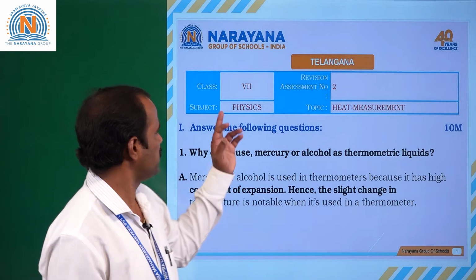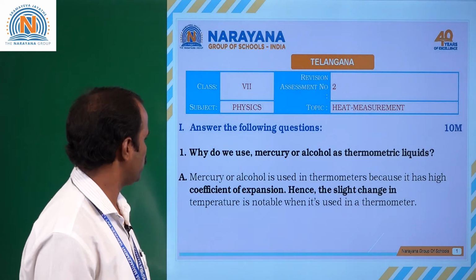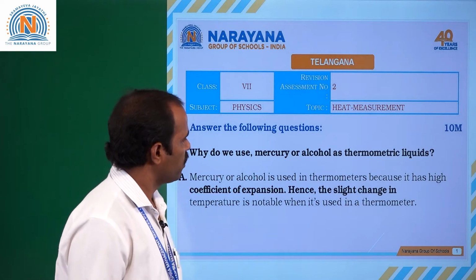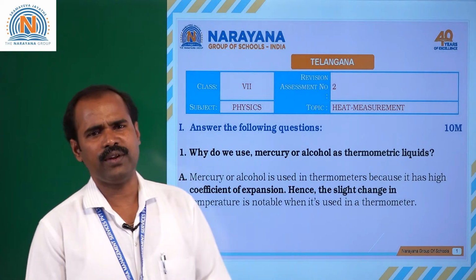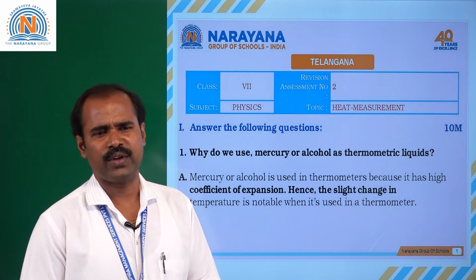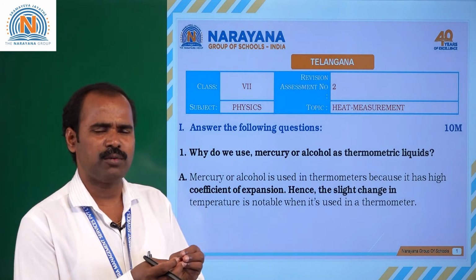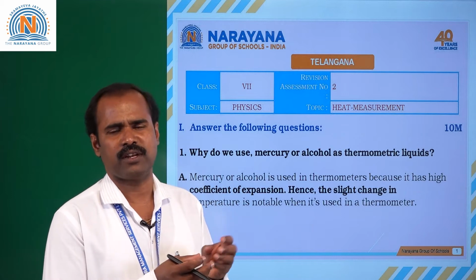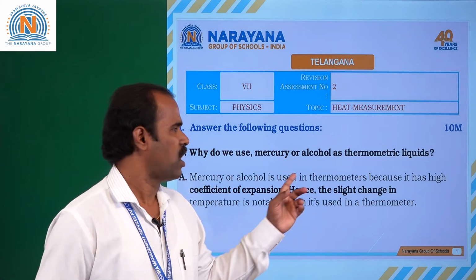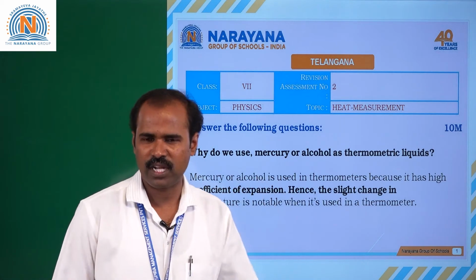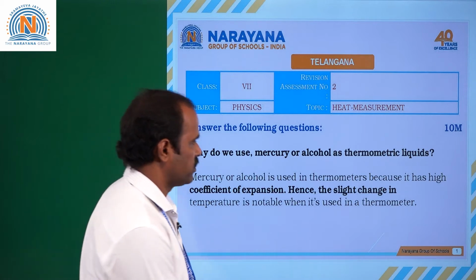Today's assignment for class 7th, assignment number 2, topic is heat measurement. In that first question, why do we use mercury or alcohol as thermometric liquids? See, the coefficient of expansion of mercury is high. Whenever a small amount of heat energy is absorbed by the mercury, rapid expansion will take place. It reacts with a small change in temperature due to its high coefficient of expansion. That's why we can use mercury or alcohol as thermometric liquids.